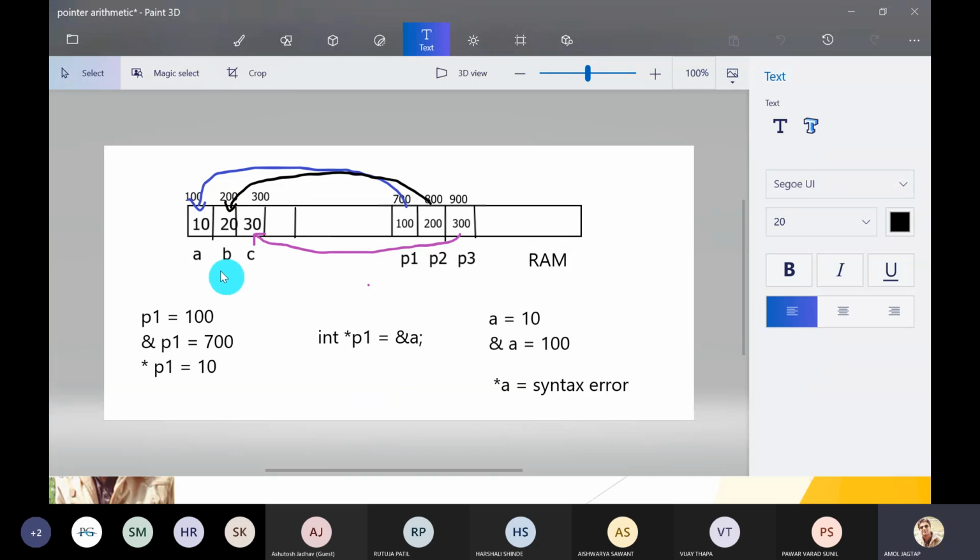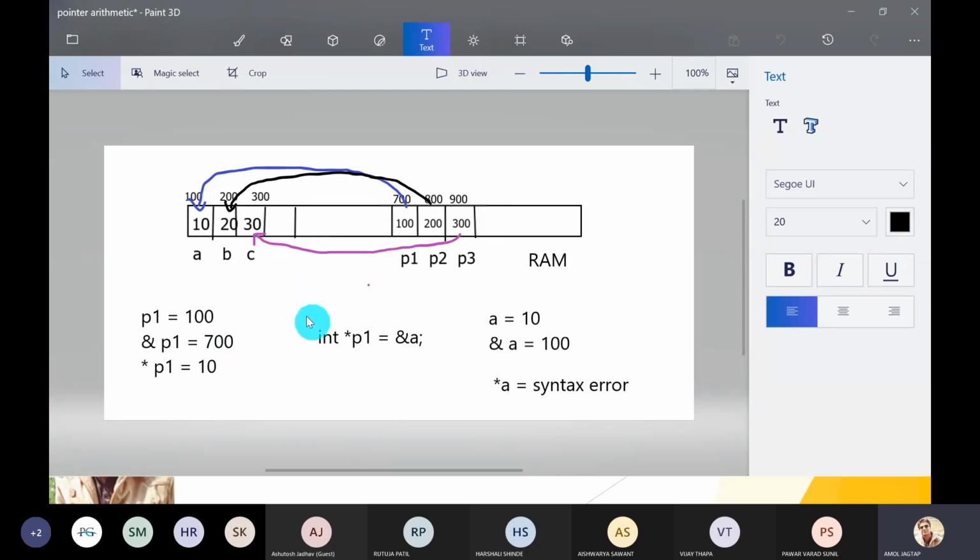What does a pointer variable store? Pointer variable P1 stores the address of another variable. P1 has three different values. Just P1 gives you the value 100. Address of P1 gives the address of the P1 location, so it is 700. And *P1 is the value at that address location, which is 10, so that is displayed as 10.